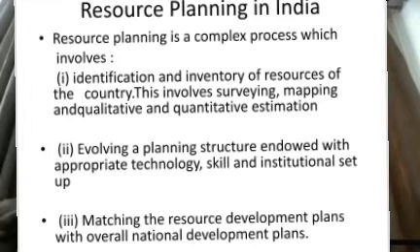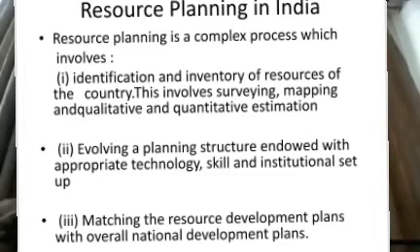First, planning is necessary. Second, it is evolving a planning structure with appropriate technology. Means when we have identified and inventoried the resource, it is necessary to use the appropriate technology by using the skill and by making the institution. That is also most important.